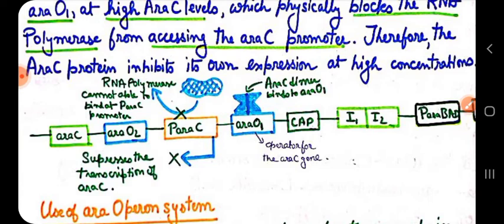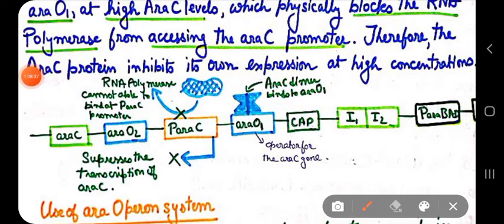What happens if excess ARA-C protein product occurs? If excess ARA-C protein product occurs, that excess ARA-C protein product binds to the operator region for the ARA-C gene, and that operator name is ARA-O1.